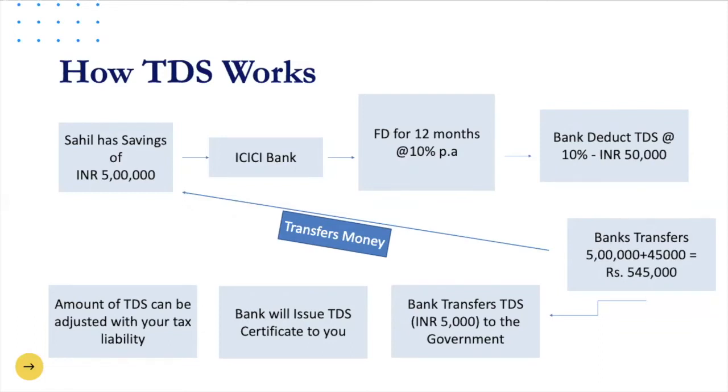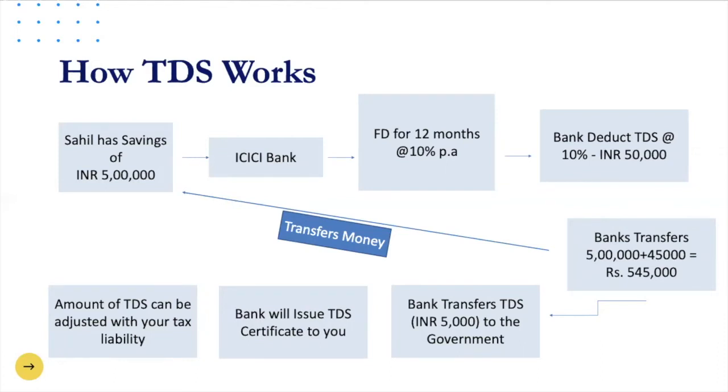TDS says that it has to be deducted at the source of revenue generation, so TDS is deducted once the revenue has been generated. The bank will issue a TDS certificate to Sahil and Sahil can adjust the same against his tax liability. Let's take one more example.